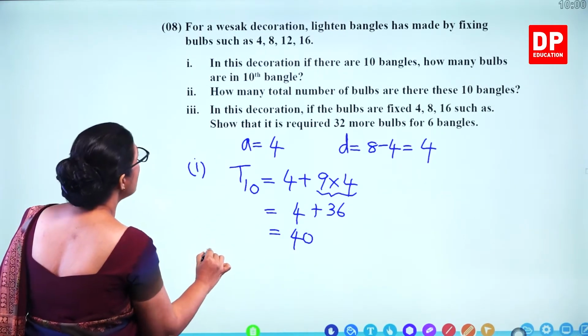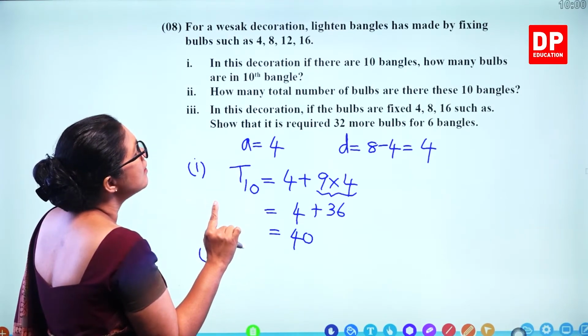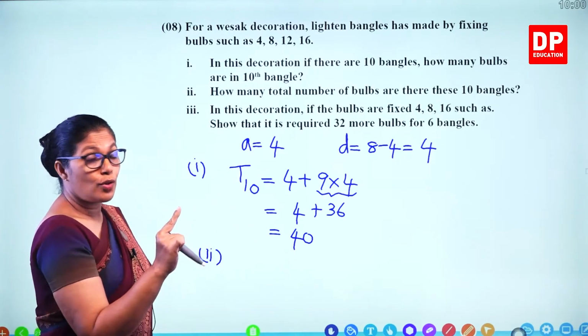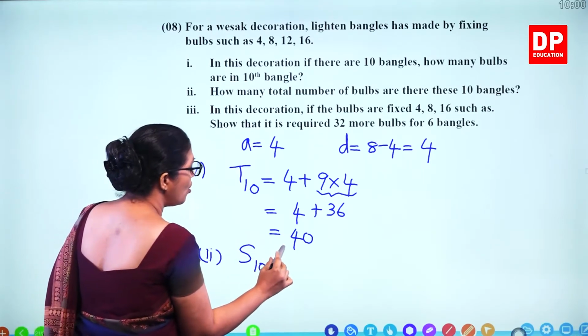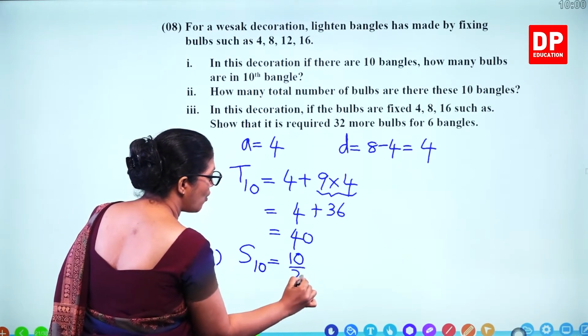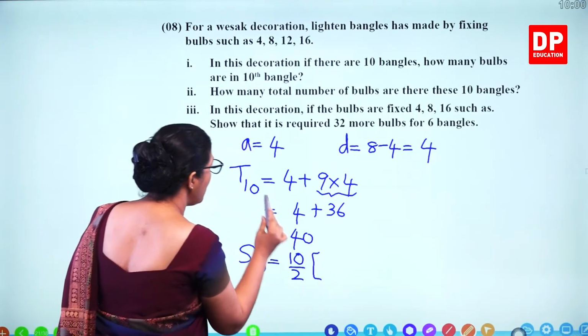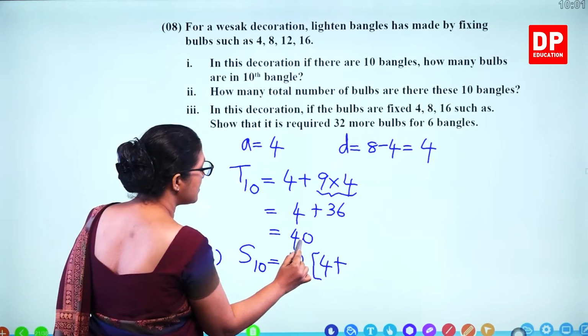So the second part: how many bulbs are there in total for 10 bangles? So S10 is equal to n over 2, 10 divided by 2, times a plus l. We know the first term is 4 and the last term, that's the 10th term, is 40.